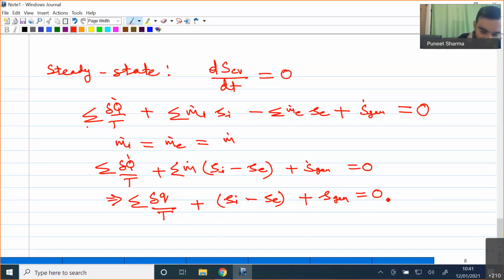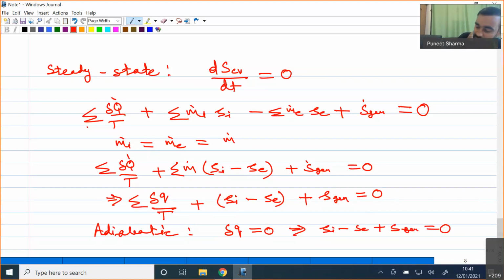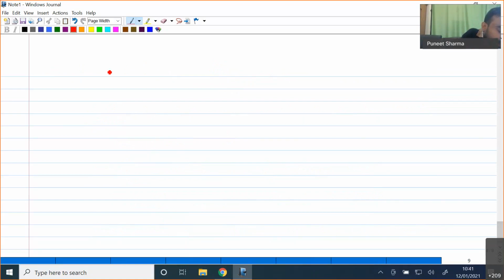Now if I say that my system is adiabatic, so we do not have any heat interaction, then del Q will be equal to 0. Finally, Si minus Se plus S generation will be equal to 0. From this, Se will always be Si plus S generation.